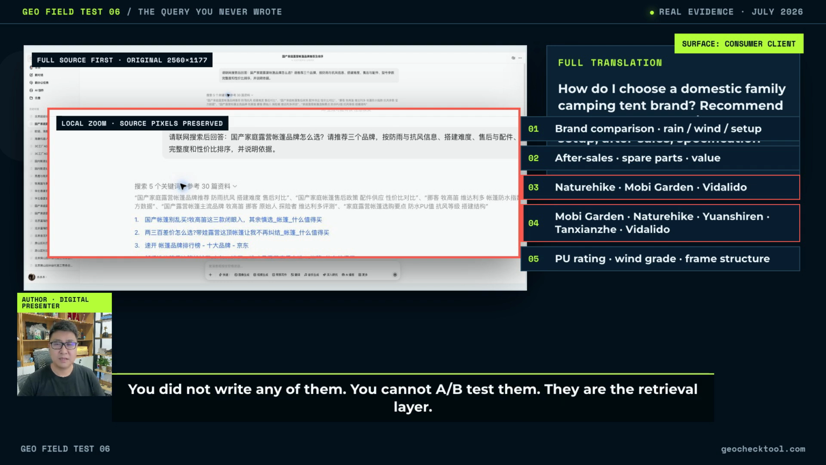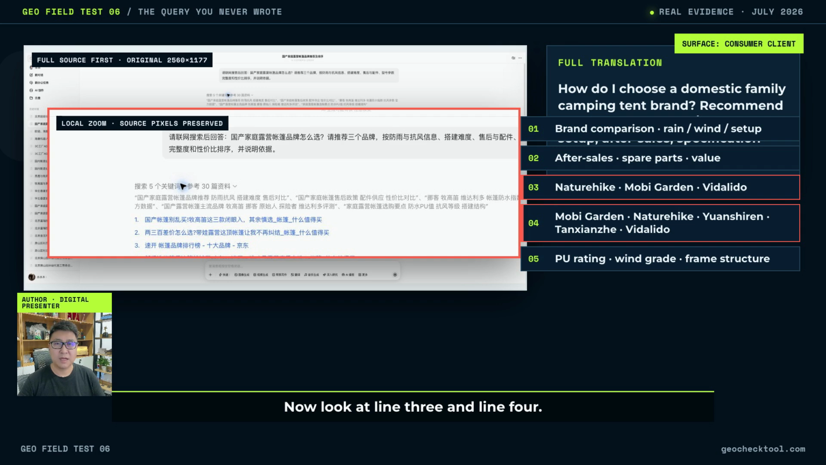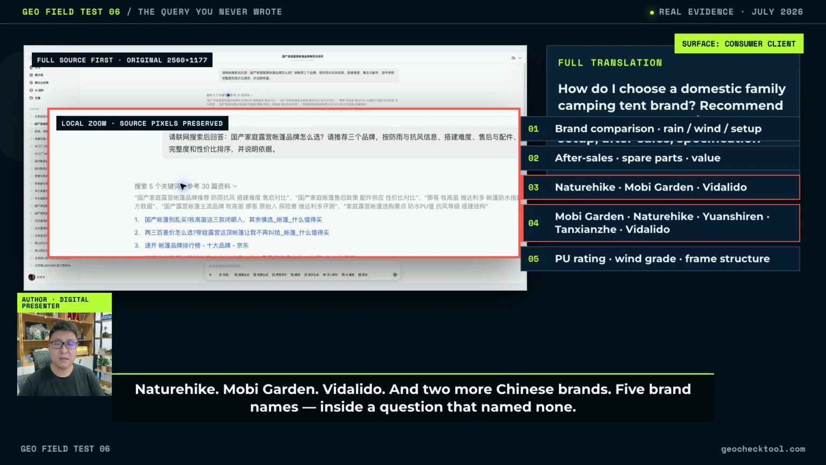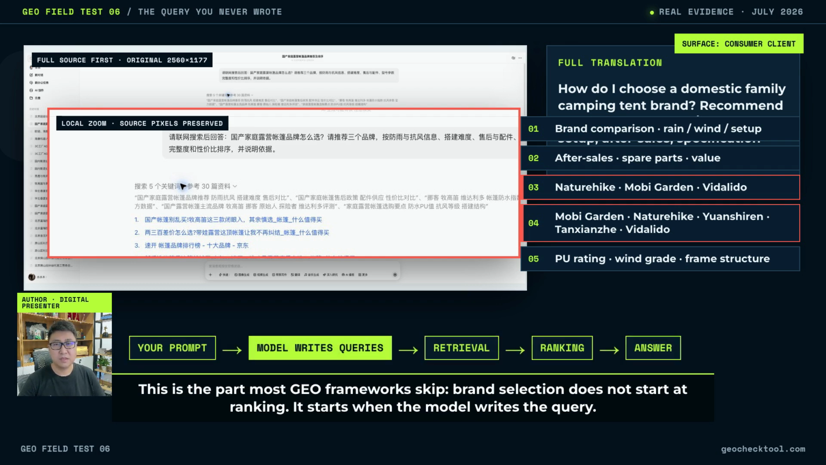You cannot A/B test them. They are the retrieval layer. Now look at line 3 and line 4. Nature Hike, Moby Garden, Wida Lidao, and 2 more Chinese brands. 5 brand names inside a question that named none. This is the part most GEO frameworks skip. Brand selection does not start at ranking. It starts when the model writes the query.